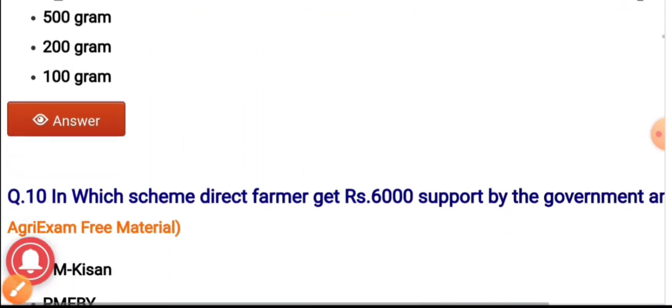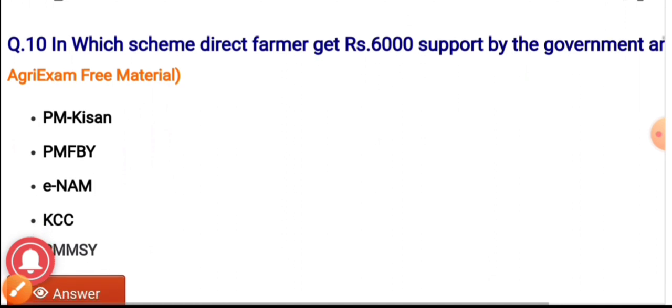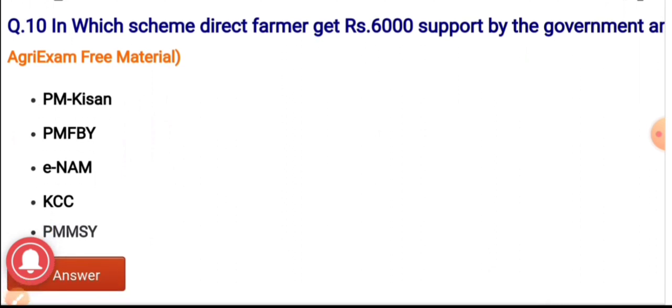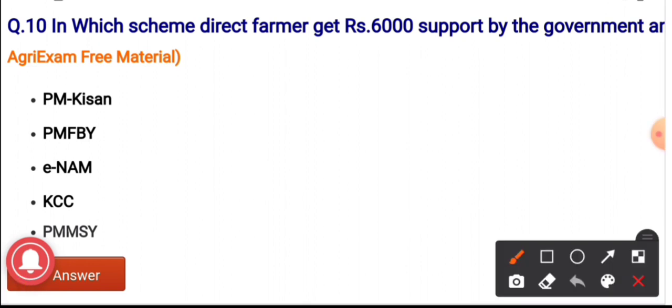Question number 10. In which scheme the farmers directly get rupees 6,000 support by the government annually? The options are PM Kisan, Pradhan Mantri Fasal Bima Yojana, ENAM, KCC, PMMSY. And the correct answer is PM Kisan. Under this scheme the farmers directly get rupees 6,000 support by the government annually.